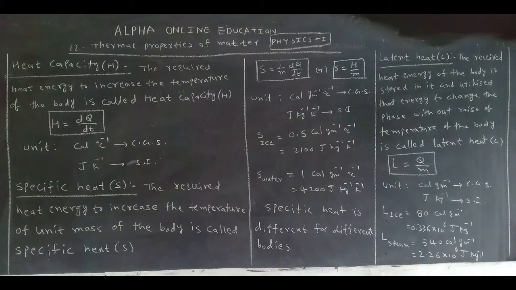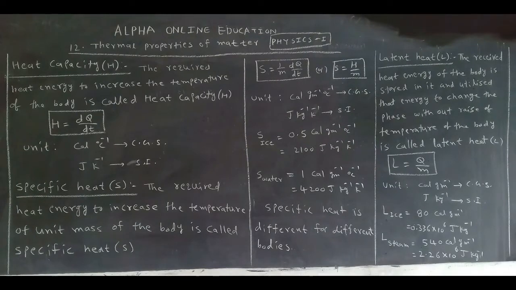These values are measured by using one instrument. That instrument is called a calorimeter. Calorimeter is an instrument to measure the specific heat and latent heat. It is one apparatus. With that we calculate the specific heat and latent heat.